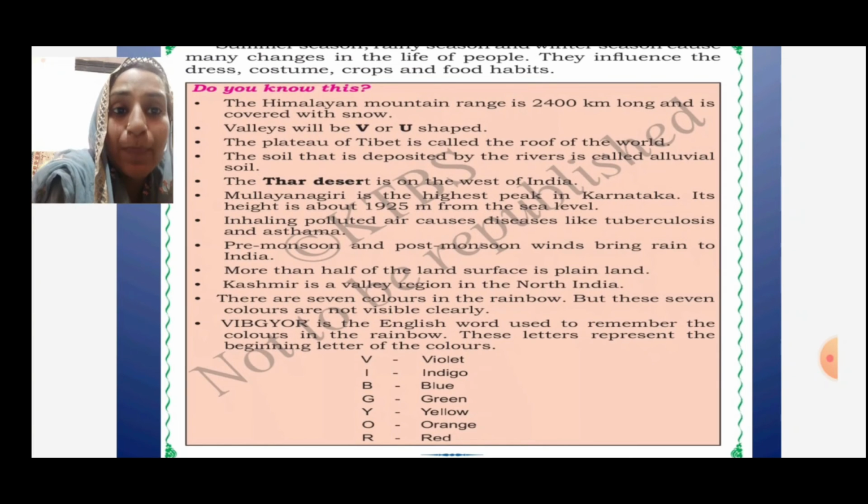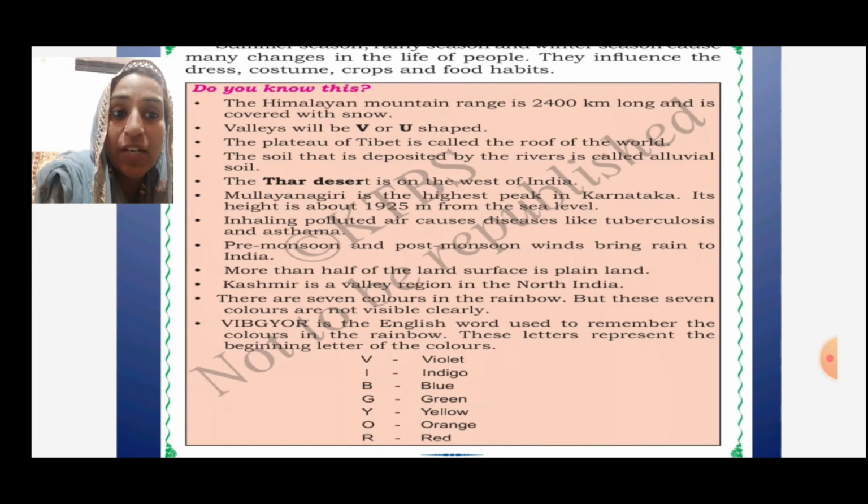Do you know this? The Himalayan mountain range is 2,400 kilometers long and it is covered with snow. Valleys will be V and U shaped. The plateau of Tibet is called the roof of the world. The soil that is deposited by the river is called alluvial soil. The Thar desert is on the west of India. Mullayanagiri is the highest peak in Karnataka. Its height is about 1,925 meters from the sea level.